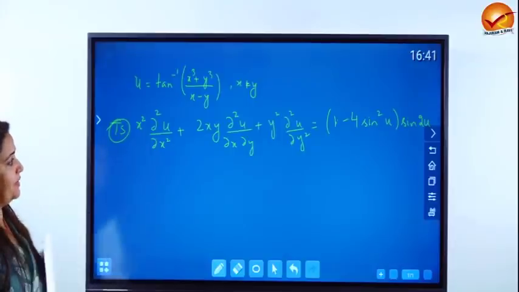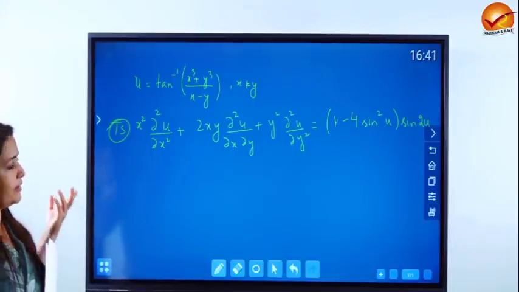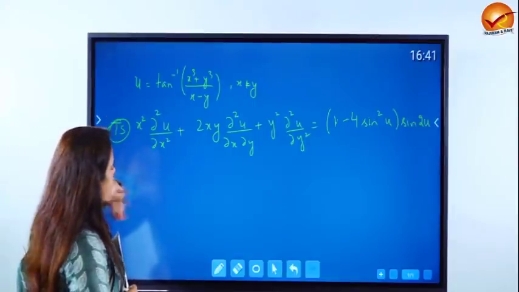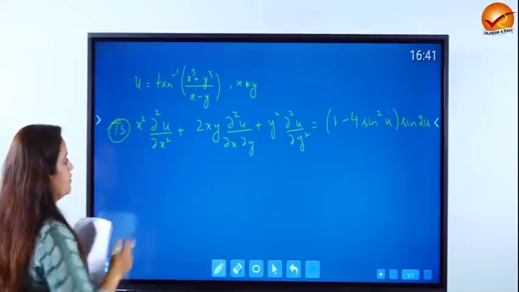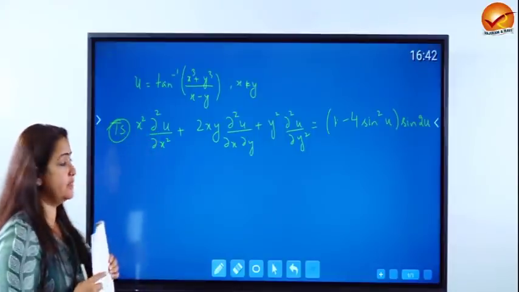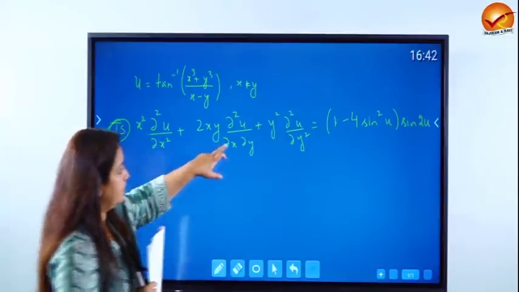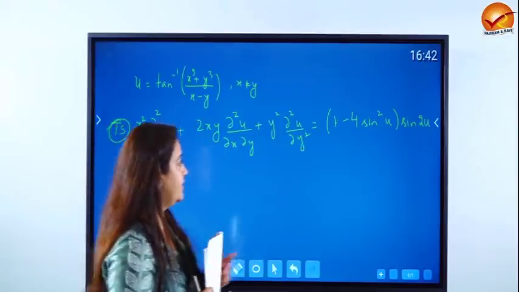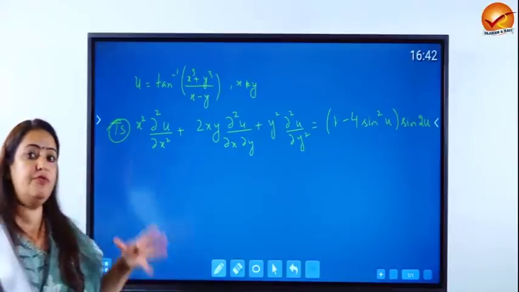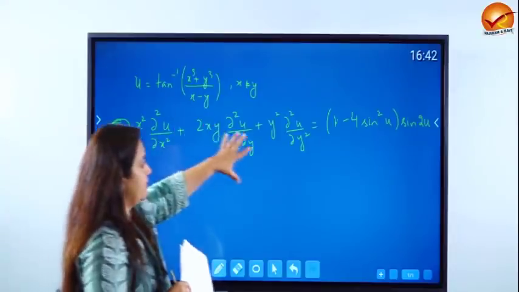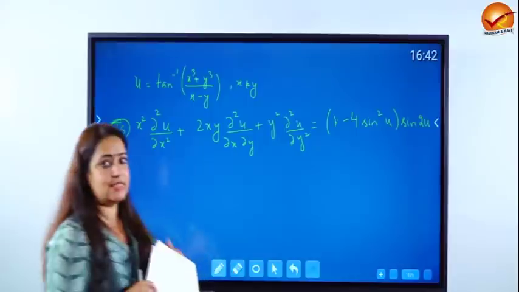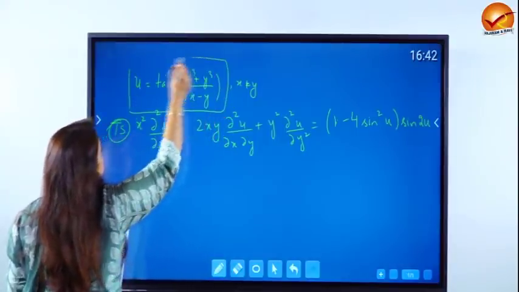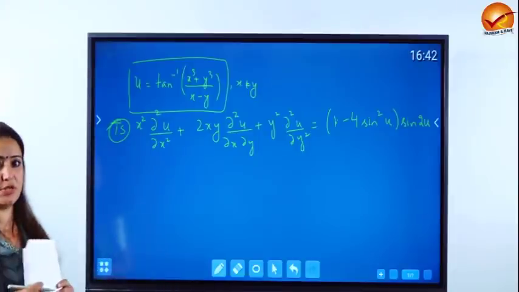Now, this looks like pretty much a question where you have to apply your knowledge of partial derivatives. If u is given, you have to find del 2u by del x square, which means you have to find del u by del x, first order derivative, then second order derivative, then the mixed derivative of second order, then second order derivative with respect to y. And after you have found all these expressions, you just put them in and you should get the answer. That's easier said than done, because u is not a very simple expression. It is tan inverse of this whole expression.